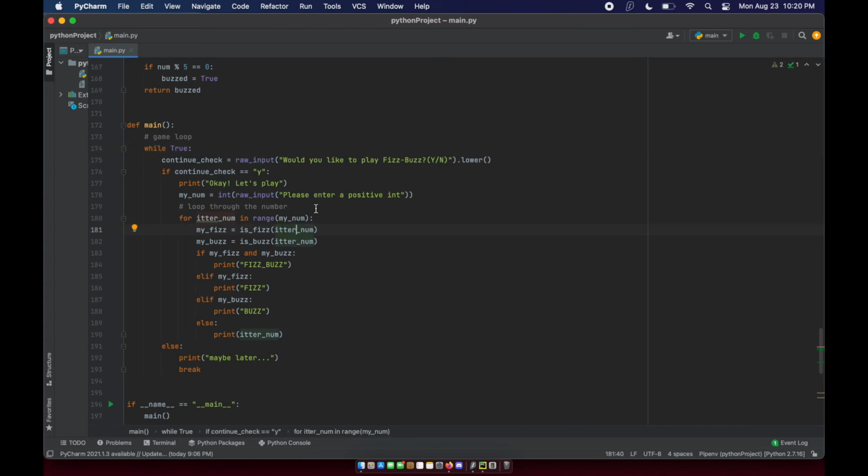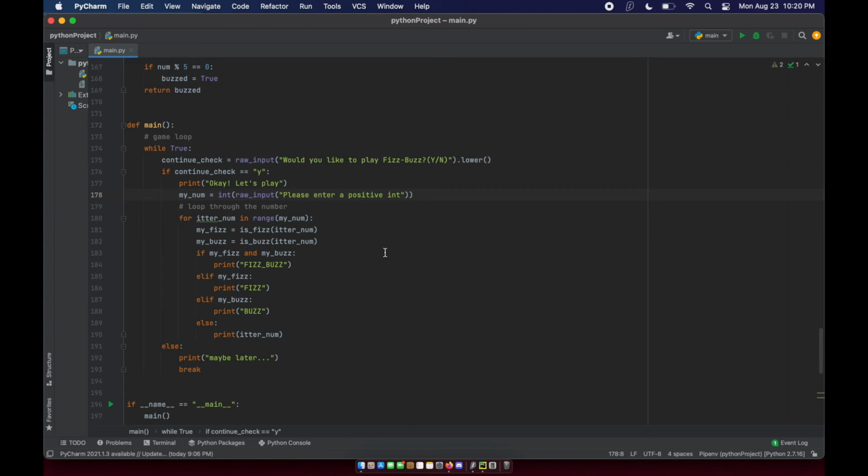Now, the second loop that we have is after the user has said that they want to play, right? They've inputted Y. It says, okay, let's play. And the program is going to ask the user to input a number value.